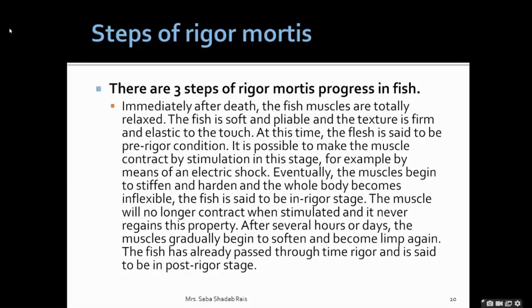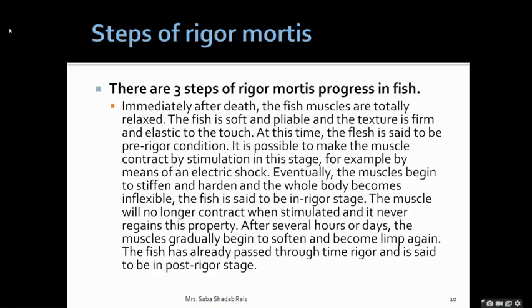Immediately after that, the fish muscles will totally relax. The fish will be soft and pliable, and the texture will be firm and elastic to the touch. At that particular time, that means the first stage, the flesh is said to be in the pre-rigor condition.